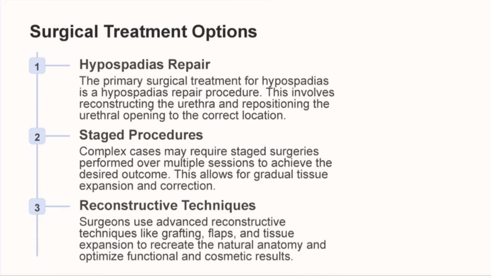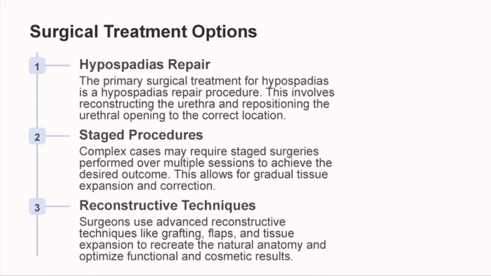Staged procedures: complex cases may require staged surgery performed over multiple sessions to achieve the desired outcome. This allows gradual tissue expansion and correction. This means in this staged procedure, we treat the condition stage by stage, one step after another. Reconstructive techniques: the surgeon uses grafting, flaps, and tissue expansion to create natural anatomy and optimize function and cosmetic result.